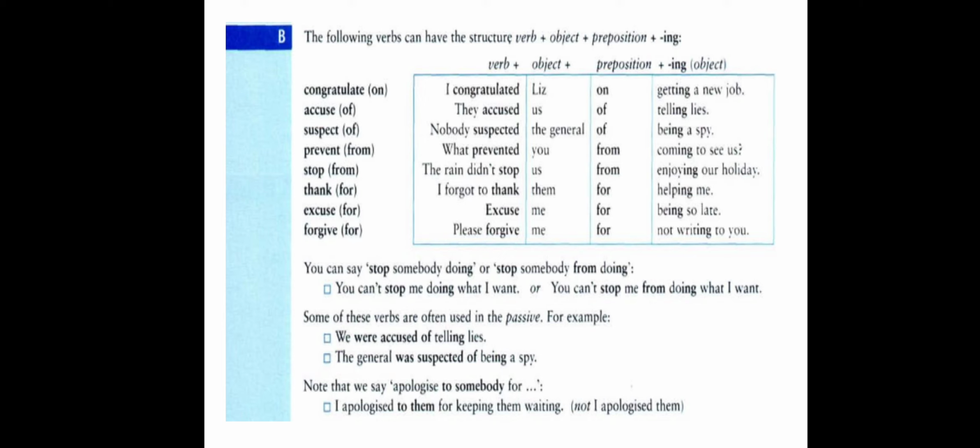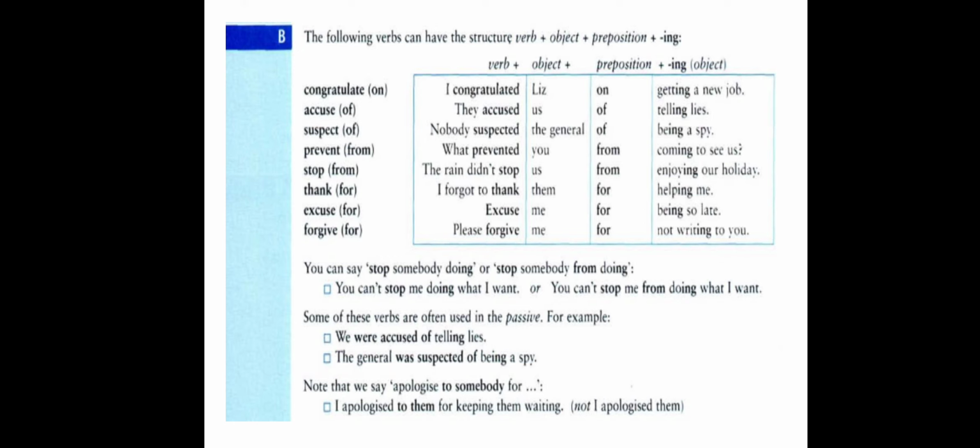Doing what I want. Here we have verb plus ing. Or we can say, you can't stop me from doing what I want. Here we have the verb stop followed by the object me, followed by the preposition from, then comes verb plus ing, doing what I want.